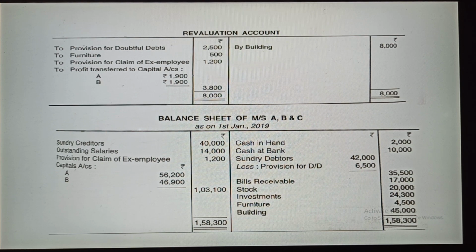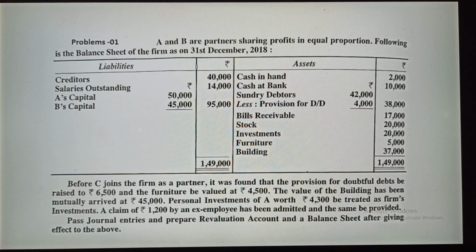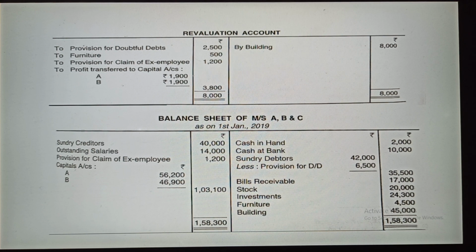Now the capitals of A and B. Earlier capital of A was 50,000 and B was 45,000 rupees. Go back and check it. 50,000, 45,000. Now you can see here 56,200 and 46,900. How did it come? See, A, what happened? There was a personal investment, now taken over by the company, 4,300. So that amount will be included in the capital of A account. So 50,000 plus 4,300 will become 54,300.